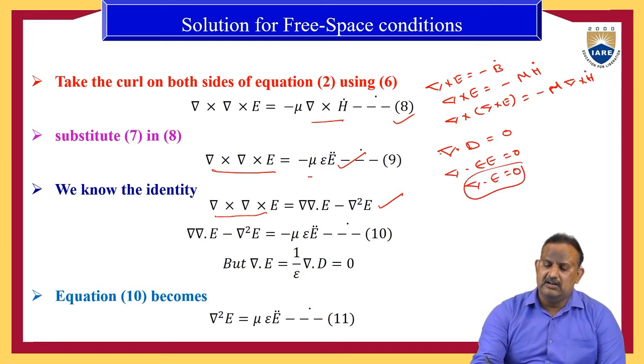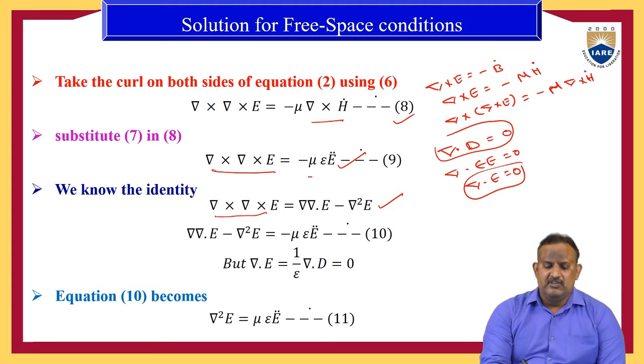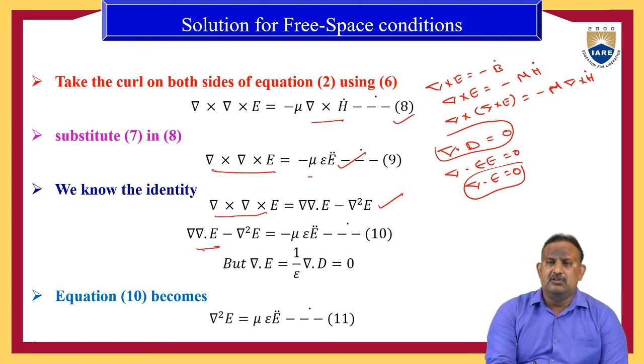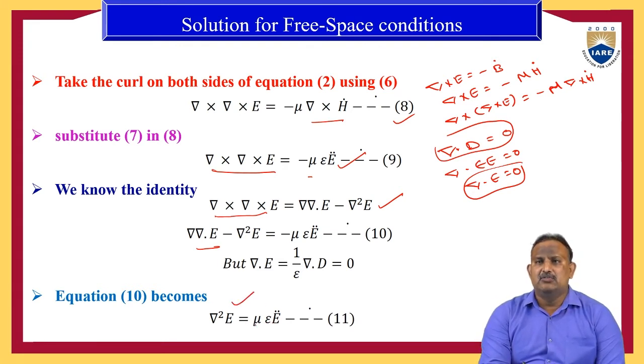Substituting del dot E equal to 0 in this equation, it becomes minus del square E is equal to minus mu epsilon E double dot. You can cancel the negative on both sides. Therefore, del square E is equal to mu epsilon E double dot.